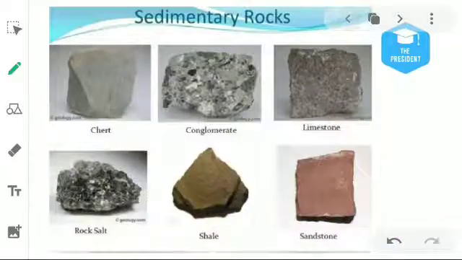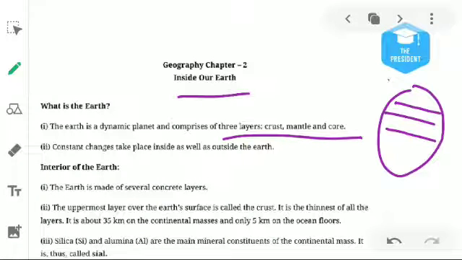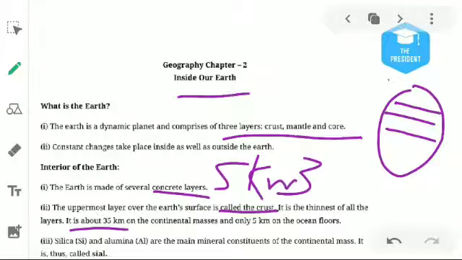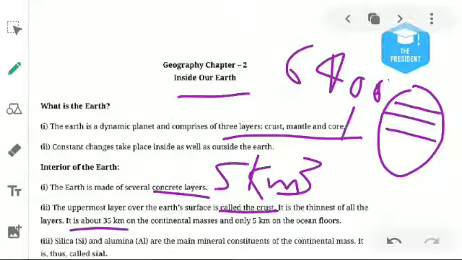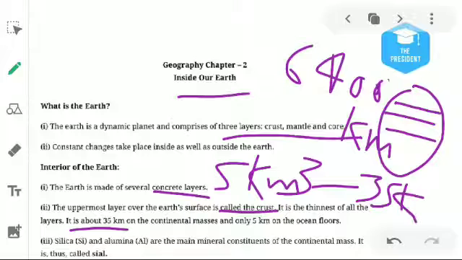Okay, these are the three main layers of the earth. Understood? The uppermost layer of the Earth's surface is known as the crust. It is basically the thinnest layer. The total radius of our Earth is 6400 kilometers, and the thickness of the crust is only 5 kilometers to 35 kilometers.